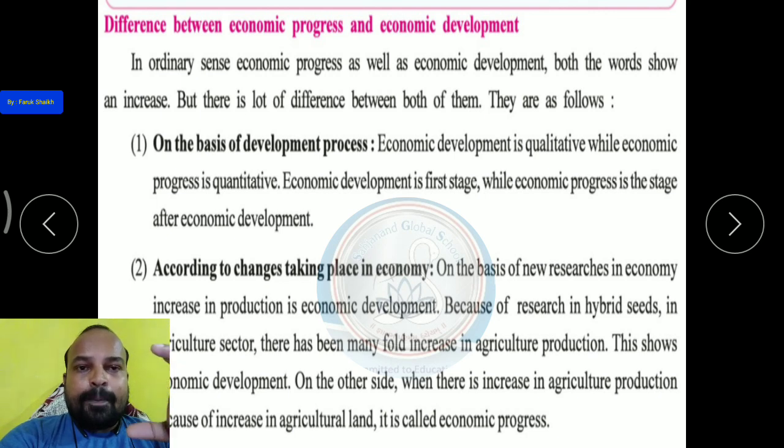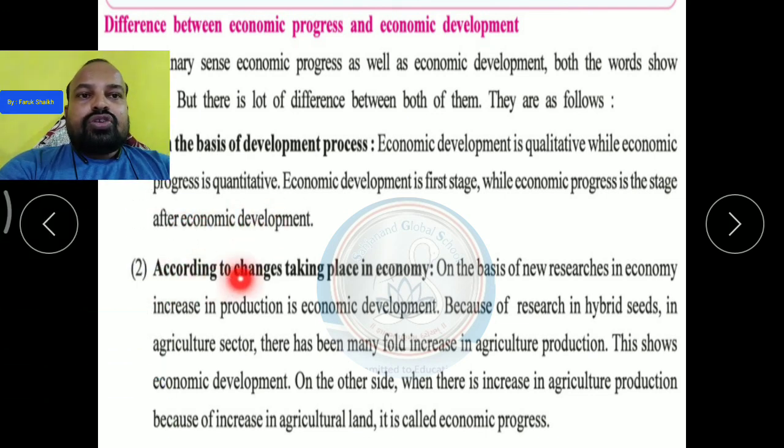An increase in the quantity of the product, so that is called progress. So economic development is the first stage, while economic progress is the stage after economic development.